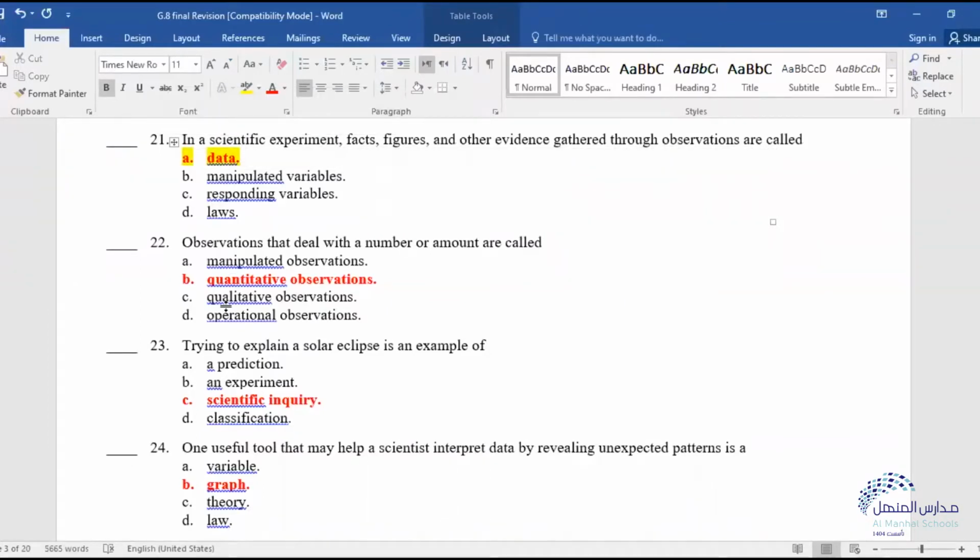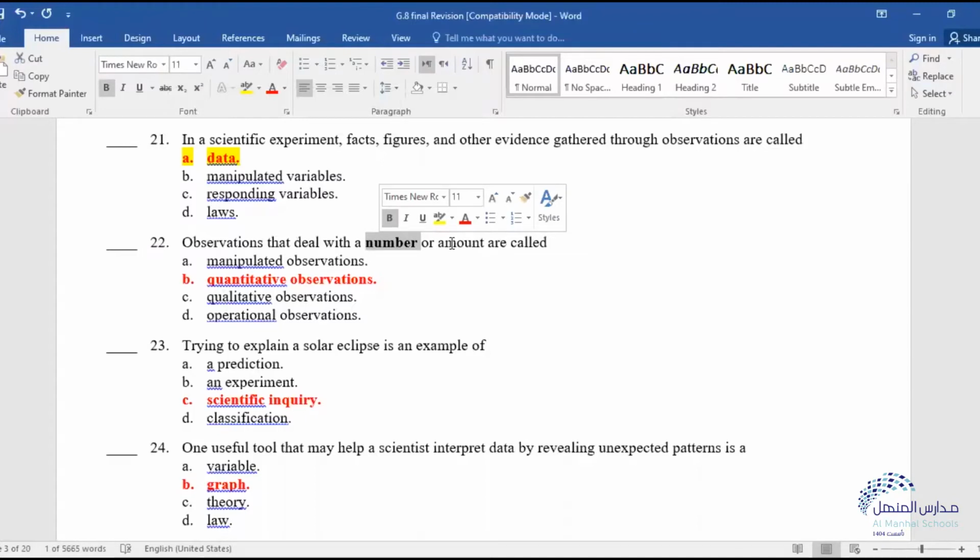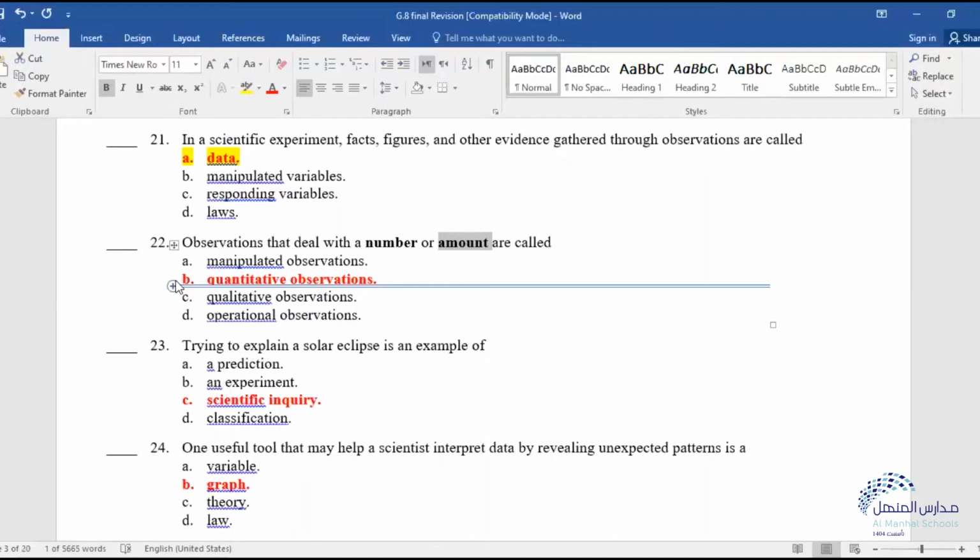Number 22: observations that deal with number or amount are... So the keyword here is an observation that deals with number or amount. That is quantity, and that is going to be quantitative.